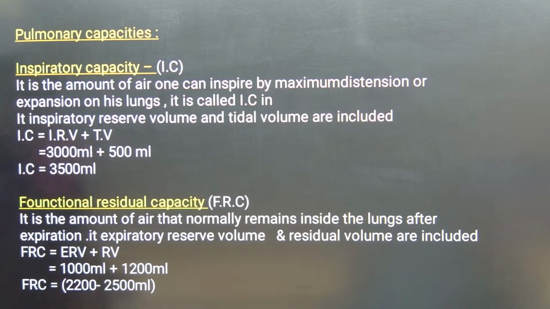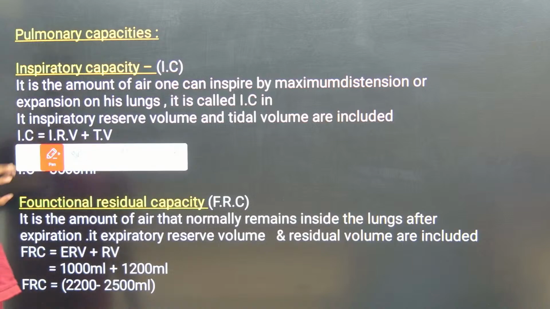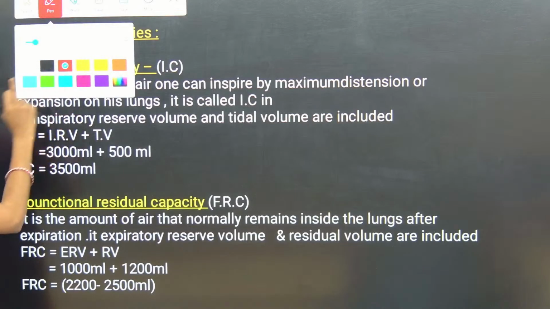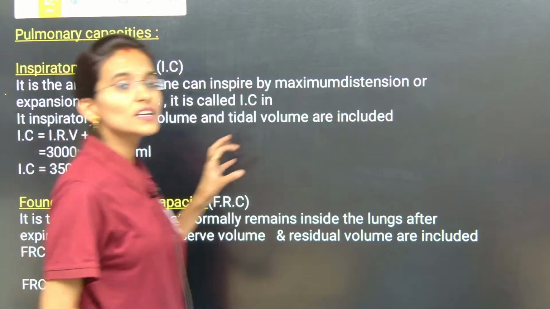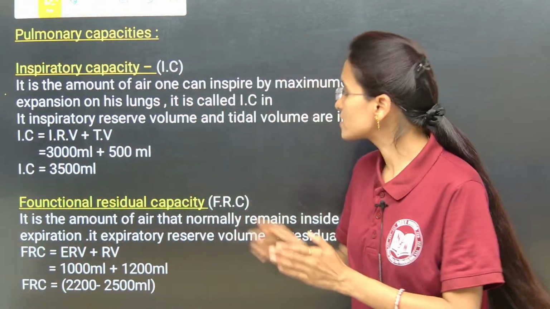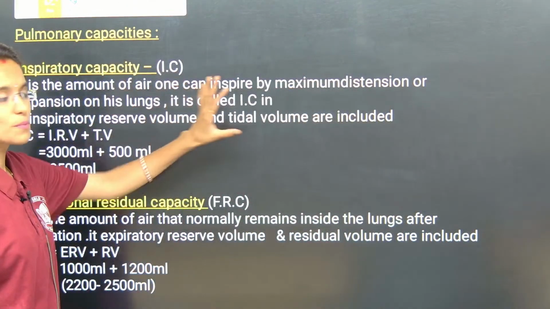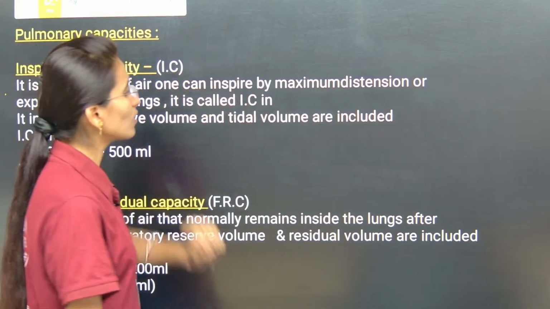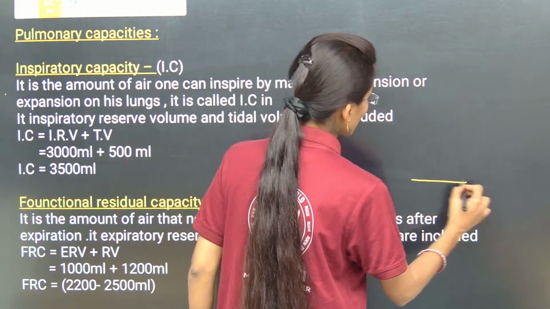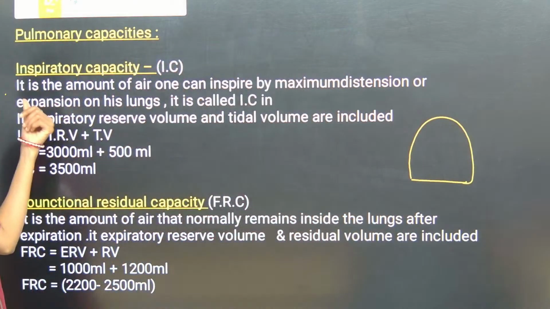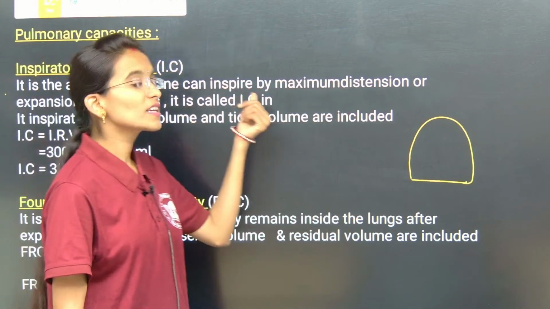So, once again have a look here, my dear students, at what this inspiratory capacity is going to define. Inspiratory capacity is nothing but the sum of the inspiratory reserve volume plus tidal volume. Do not just look into these definition lines, just observe whatever I am drawing here. So, this will be the lungs. It is the amount of air that one can inspire.